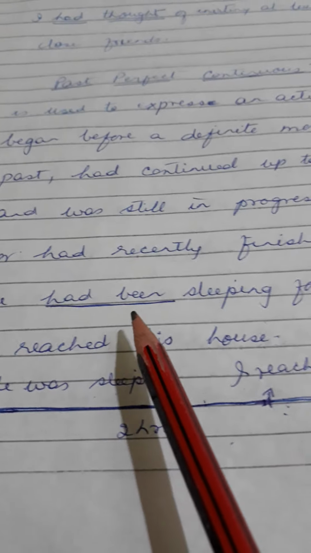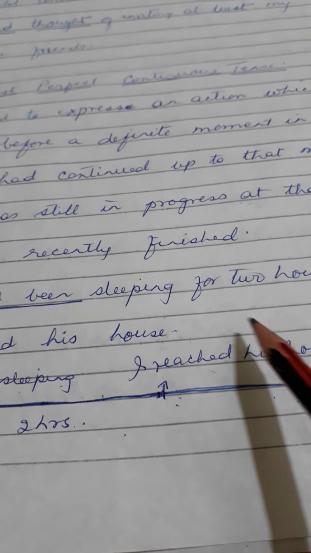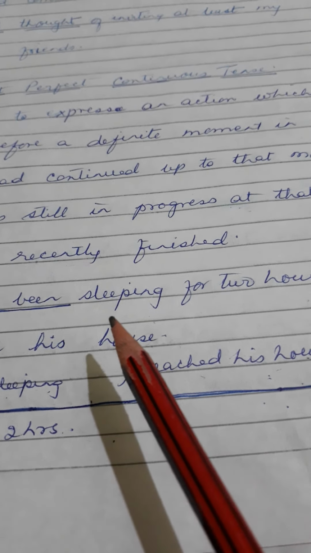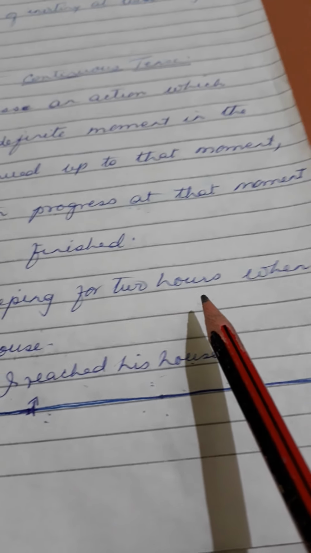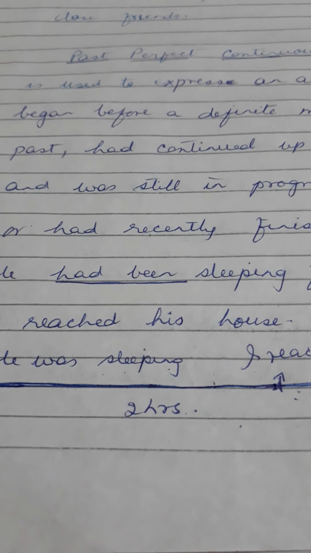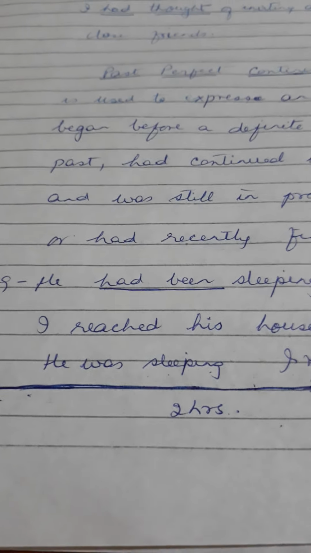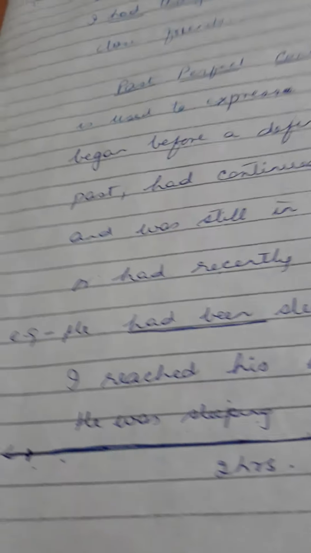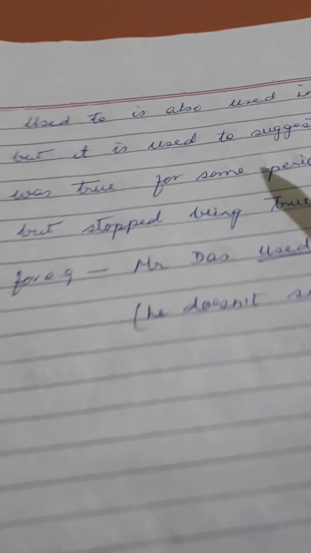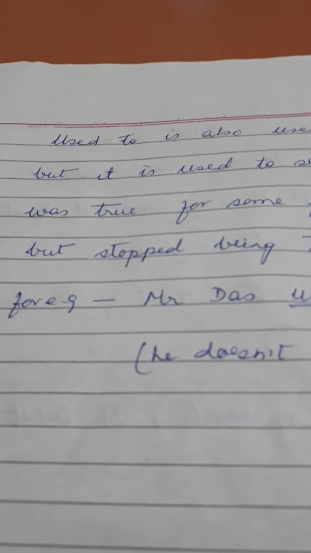For example, he had been sleeping for 2 hours. The duration of time is given, 2 hours, and it was a continuous process. It was a continued sleeping. He continued sleeping for 2 hours when I reached his home. So when I reached his home, I found him sleeping and his sleeping had continued for 2 hours. So still he was sleeping. So had been sleeping was used there, because it was a continuous process in the past.